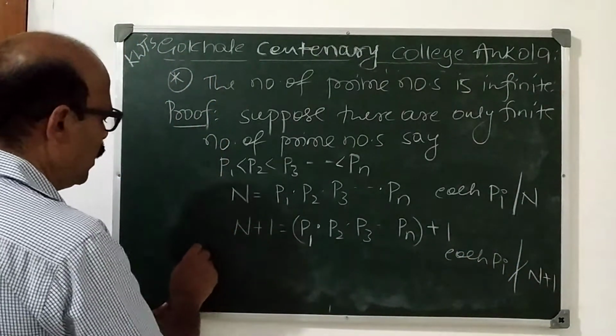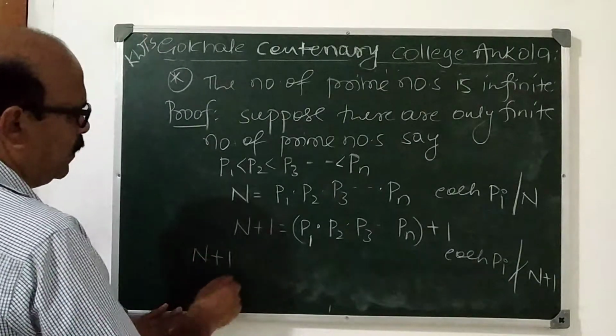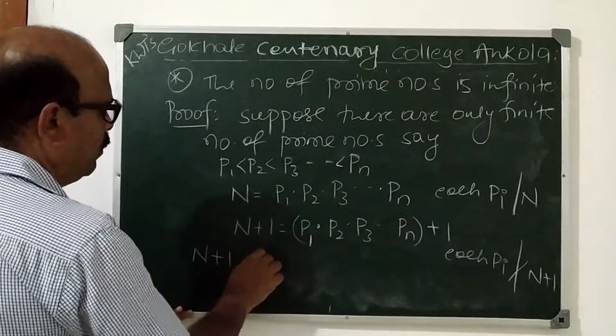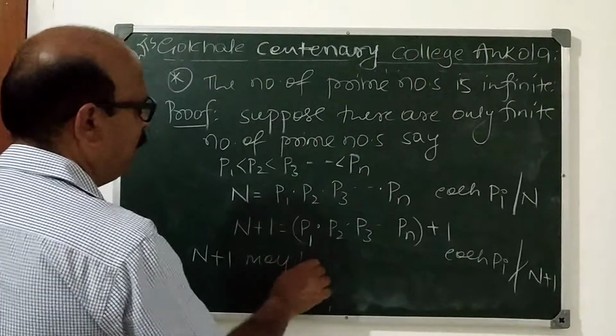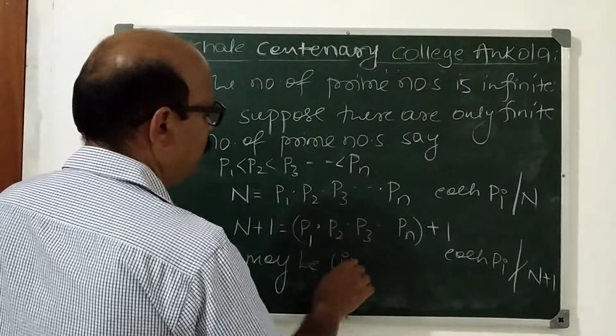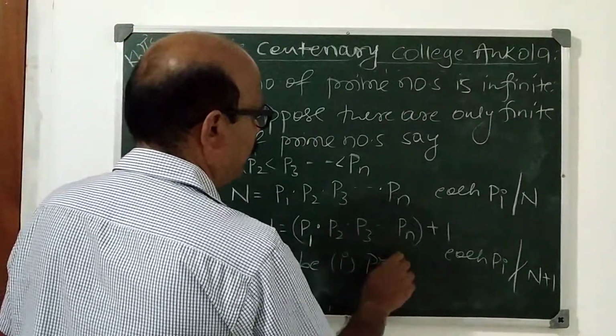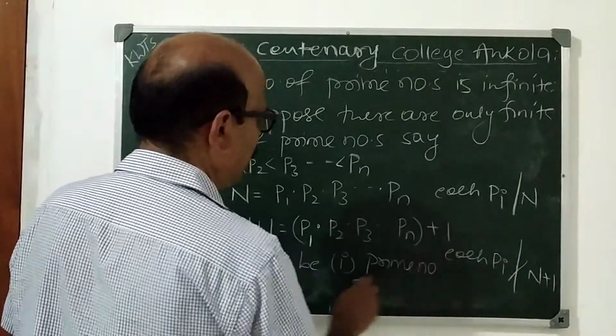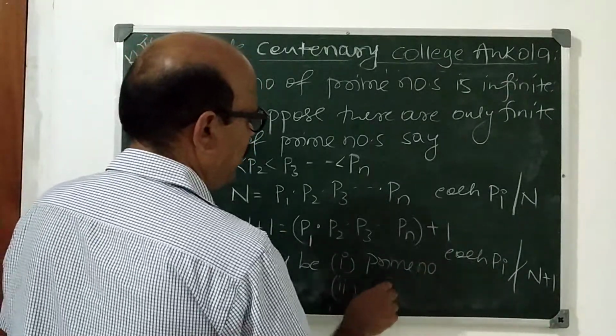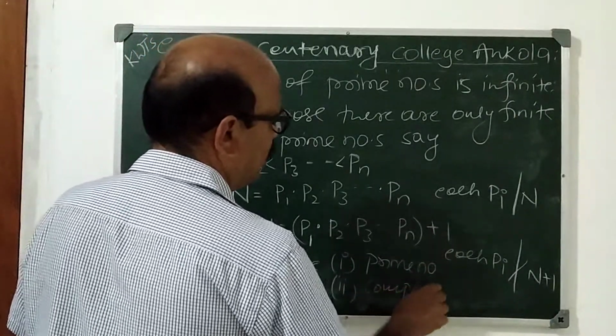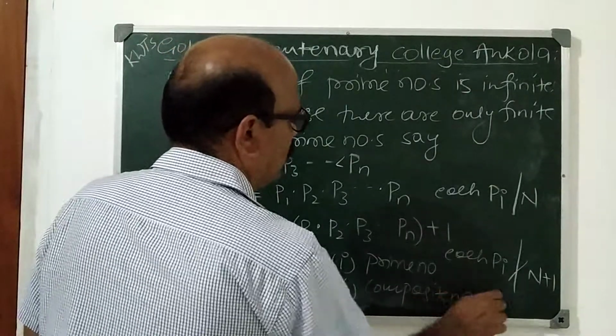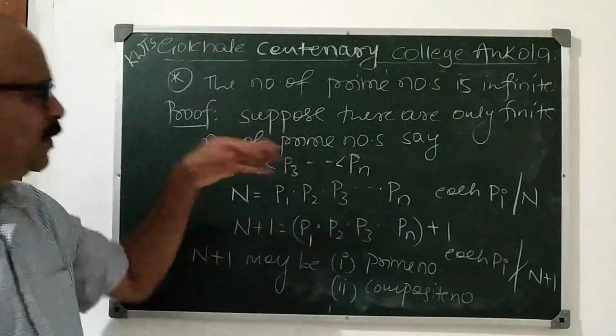Now what is n plus 1? Two cases arise. Maybe first, a prime number, or second, maybe a composite number. I think this is clear.